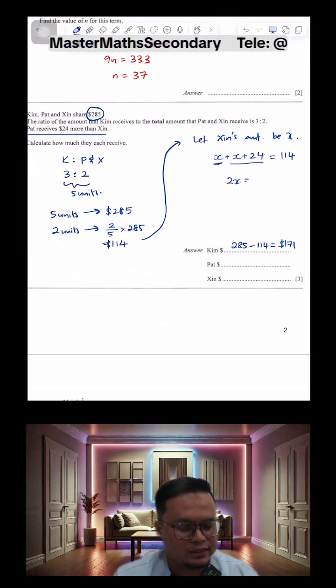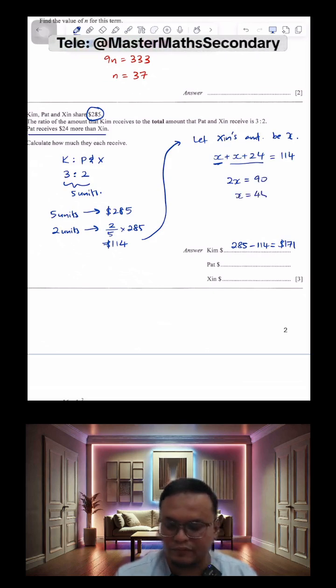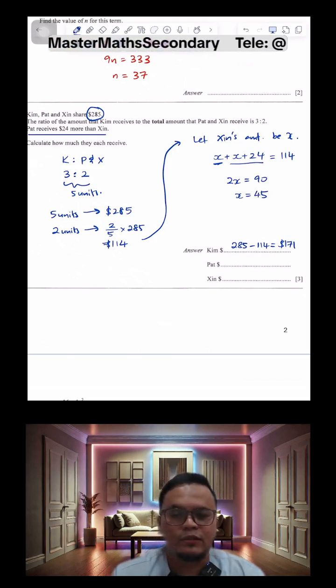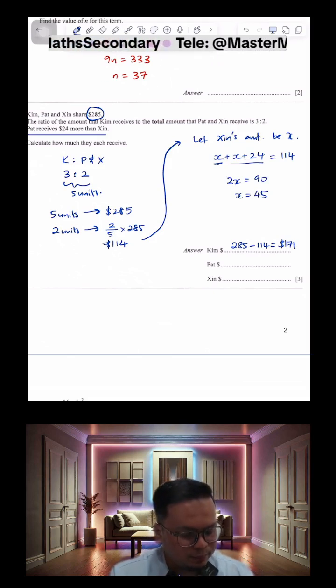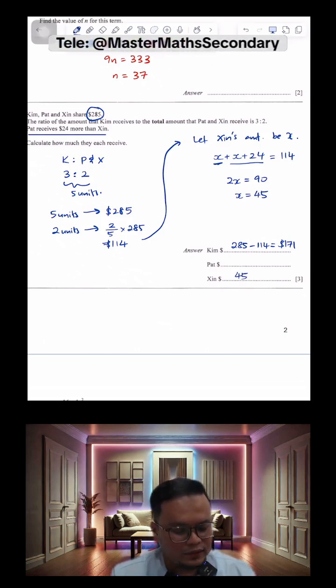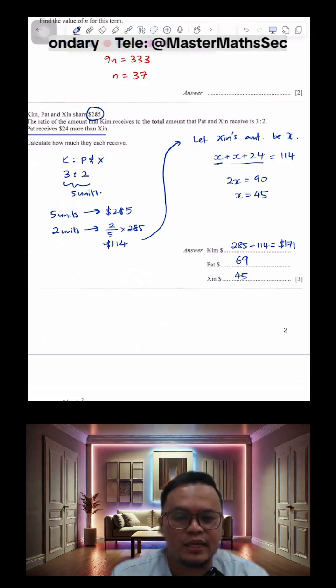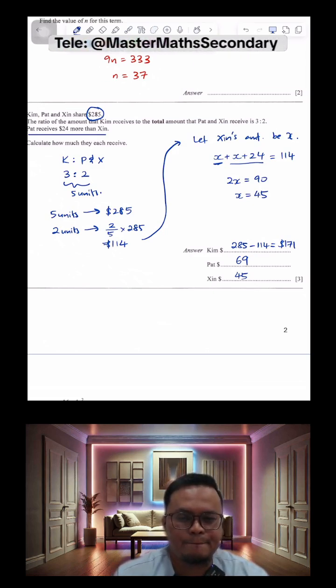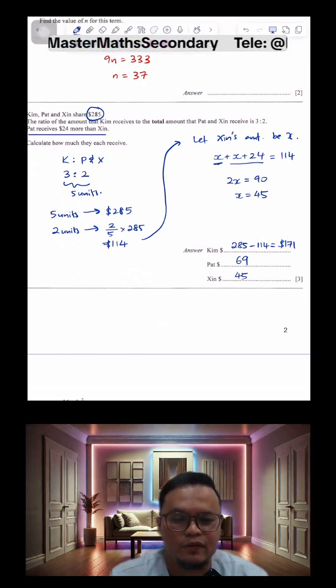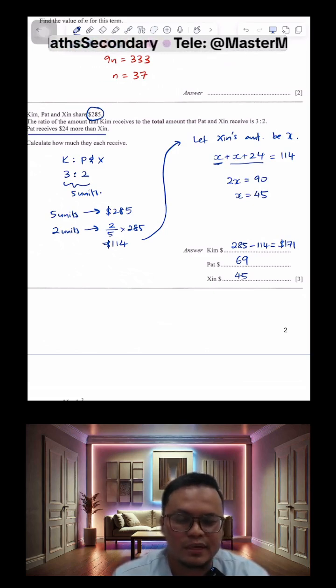So 2X plus 24, you bring the 24 over, minus 24 on both sides, that gives you 90, and X is 45. So this 45 is Sin's amount, we can put in the answer there, and then for Pat, we must add that $24, so that will be 69 for Pat. And that's how we got the 3 values there. Not difficult, just a bit of work lah. And that's why it's 3 marks.